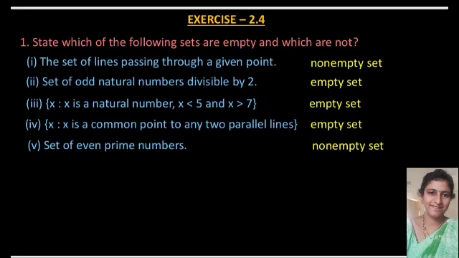If we take a point, how many lines can we draw through it? It is so many lines, infinite lines. So if you write the set, it is an infinite set. In an infinite set there are so many elements. So that is not an empty set.